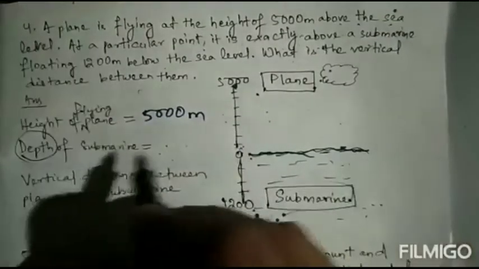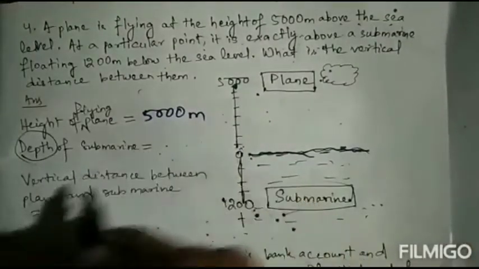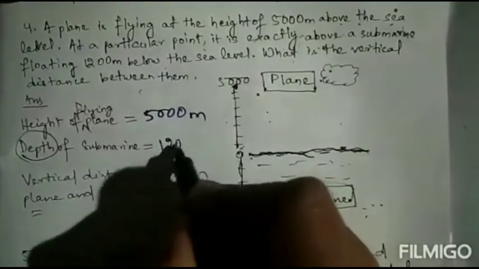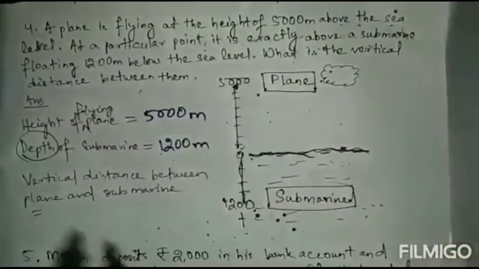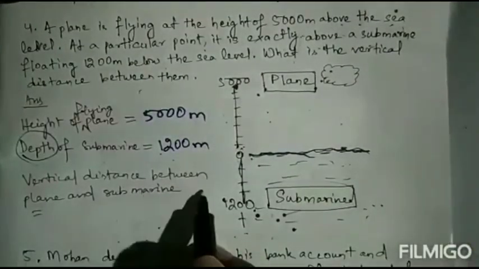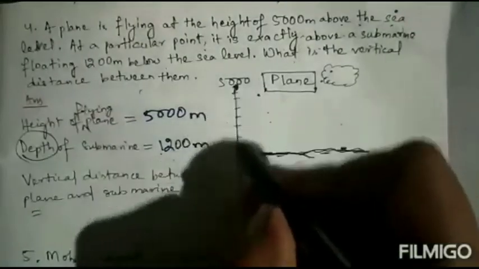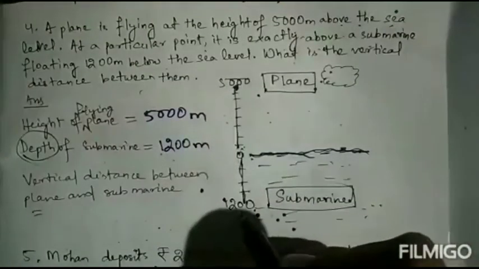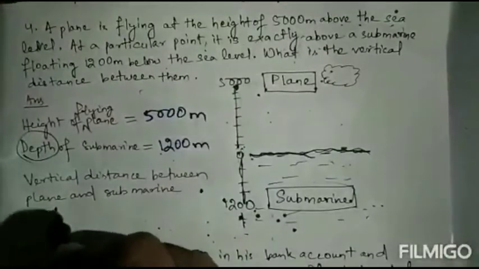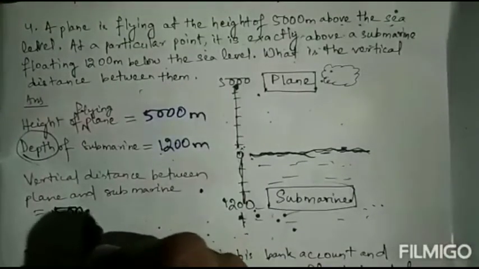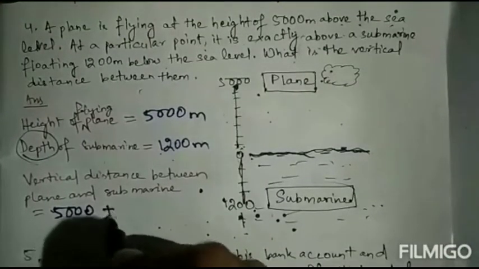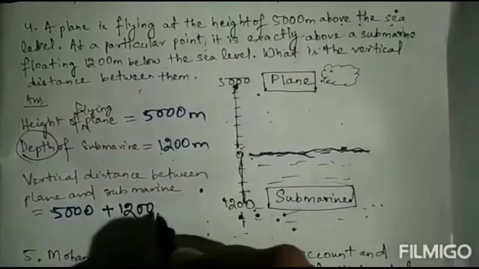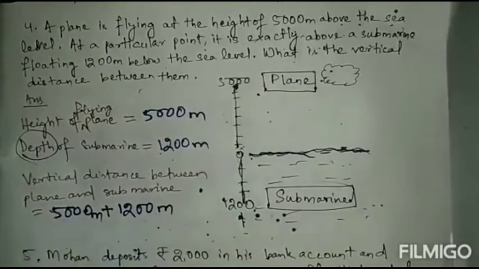So how much inside? So depth of submarine is how much? 1200 meter. So vertical distance between the plane and submarine, we can add these two. So 5,000 plus 1200 meter. 5,000 meter.